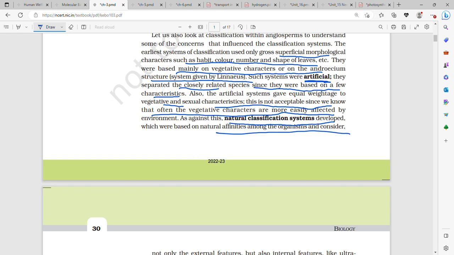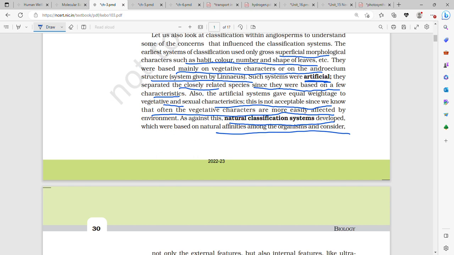Another reason why the artificial system was rejected, its biggest drawback, was that it gave equal weightage to both the vegetative as well as the sexual characteristics. This was not acceptable because we know that vegetative characteristics can change, depending on factors which can completely change them, for example the environment. They are more easily affected by environment.